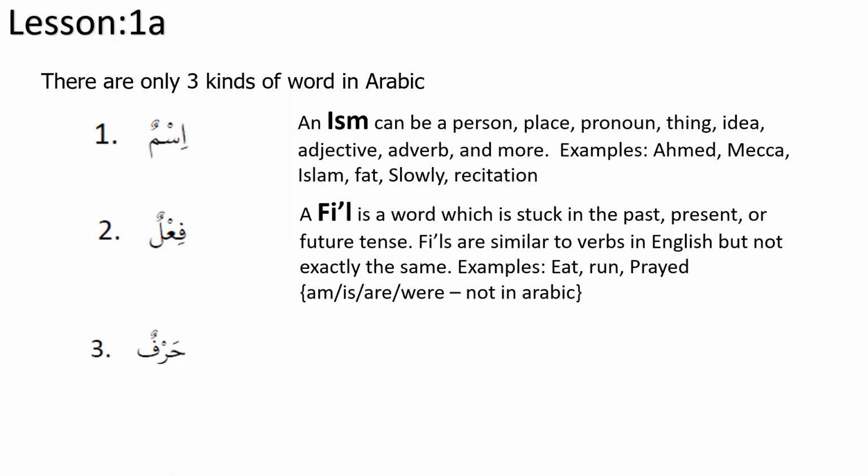You can say, brother, in English we call this a fail, there must be an auxiliary verb, but in Arabic, because there's no action there, if I say I am a Muslim, I'm not doing anything here. I'm just telling you something, that I am a Muslim. So in this kind of sentence, there's no fail. It doesn't mean that every sentence has to have an ism and a fail. A sentence could be only an ism, or just a word by itself.